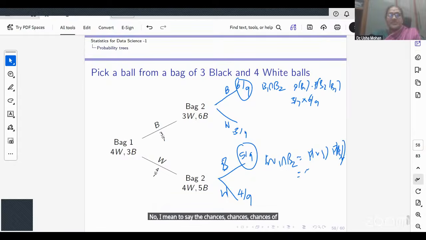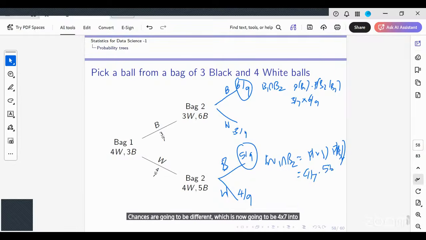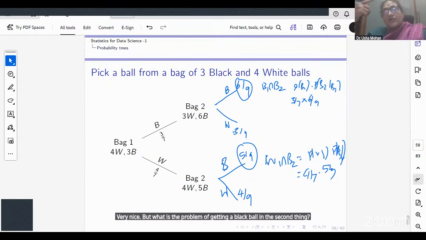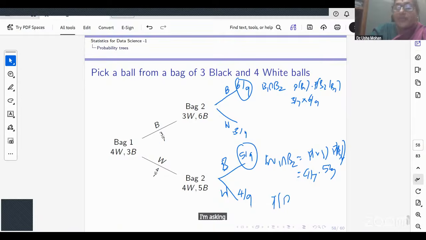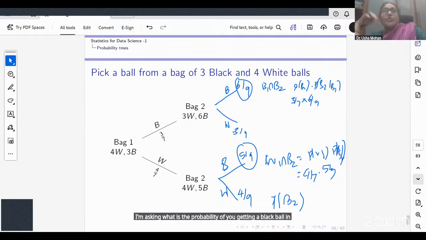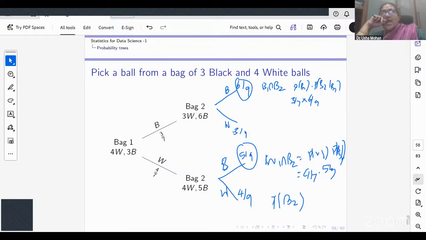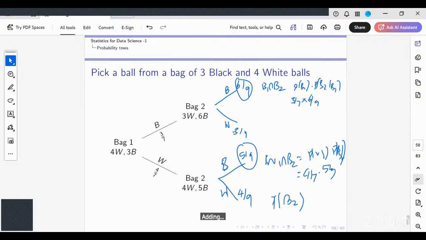The chances are going to be different, which is now going to be 4 by 7 into 5 by 9. But what is the probability of getting a black ball in the second draw? I'm asking what is the probability of you getting a black ball in the second draw? How many ways can that happen? Adding up both.